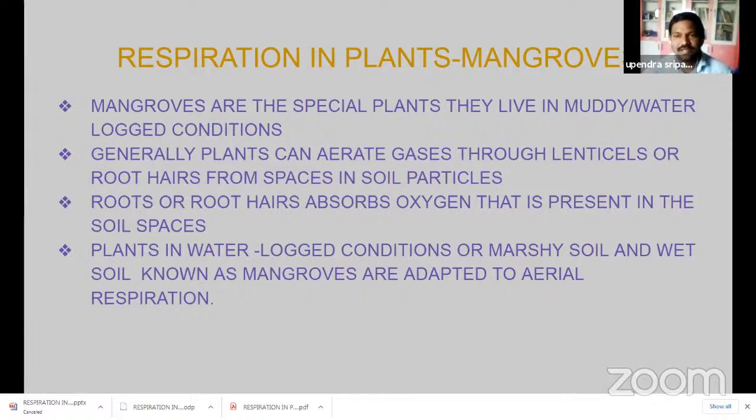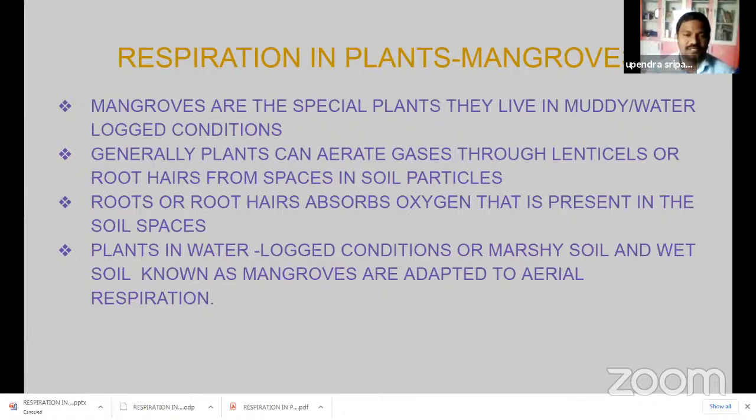Because the soil is muddy, marshy, waterlogged, so oxygen availability to roots is not possible. So roots develop on the outside surface. These special, modified roots are known as aerial roots. These aerial roots absorb oxygen from the outside.